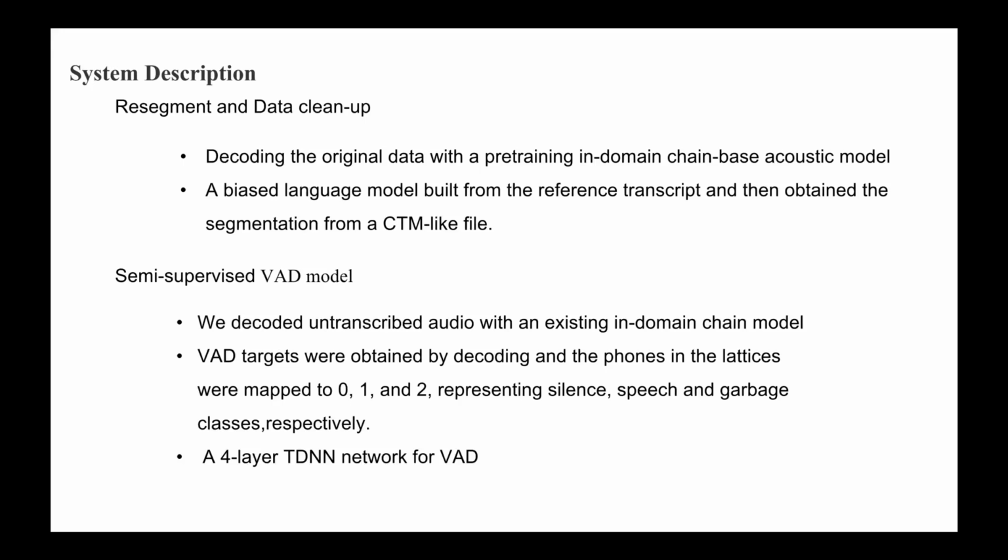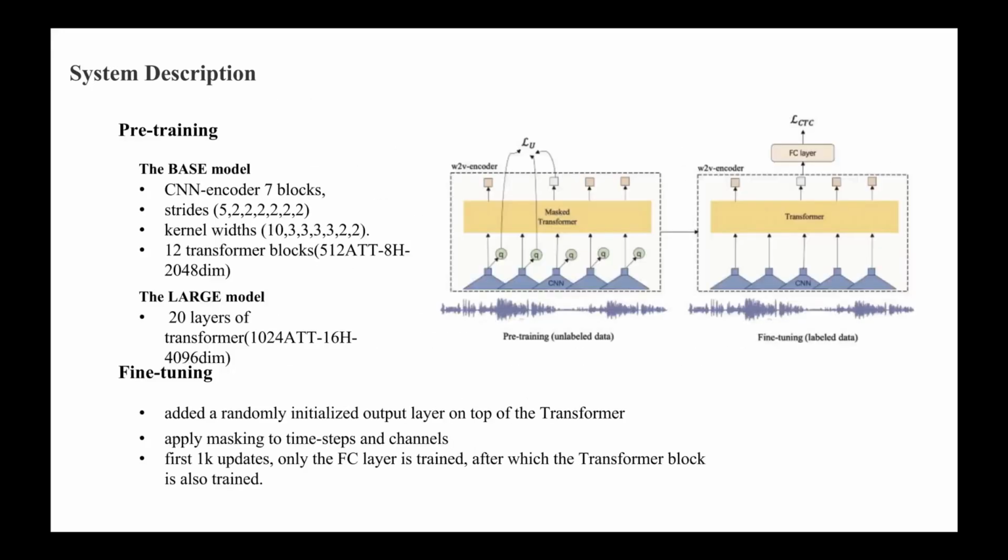For the pre-training model, an unsupervised training wav2vec encoder was used. It consists of a feature encoder, context network, and quantization module. We performed experiments with a base model and a large model, which used the same encoder, but differ in the transformer block.